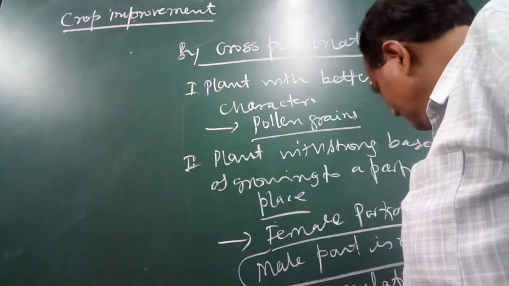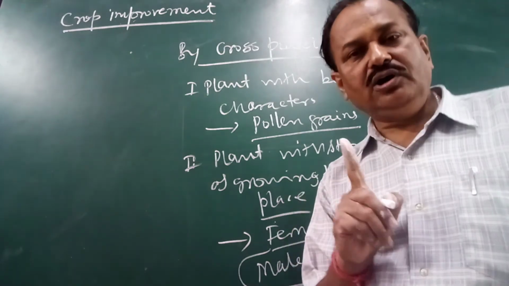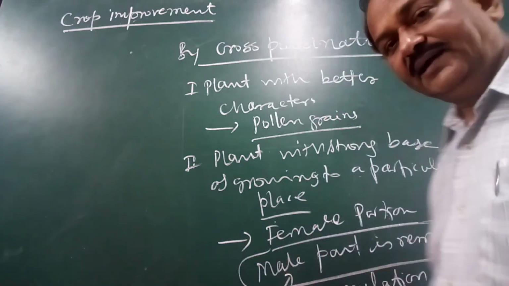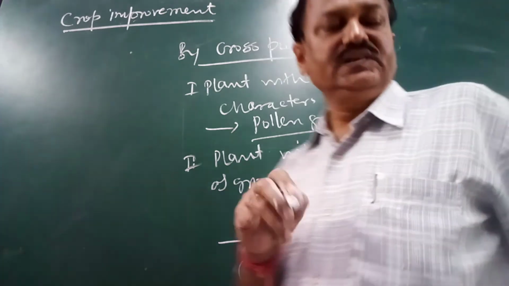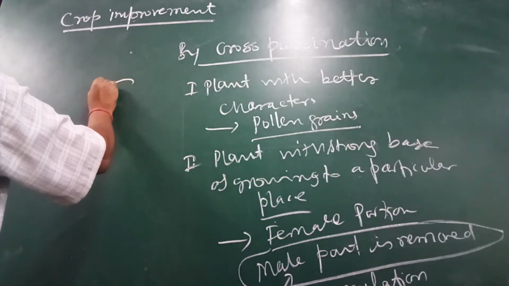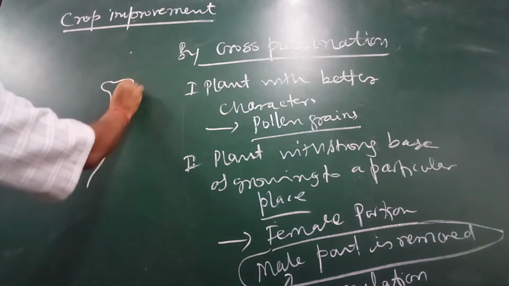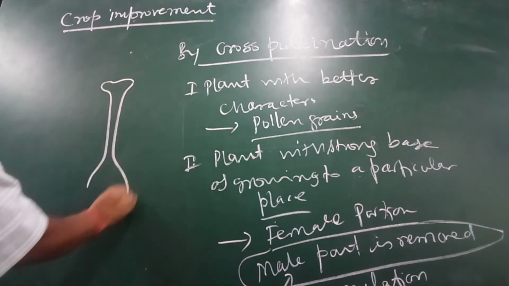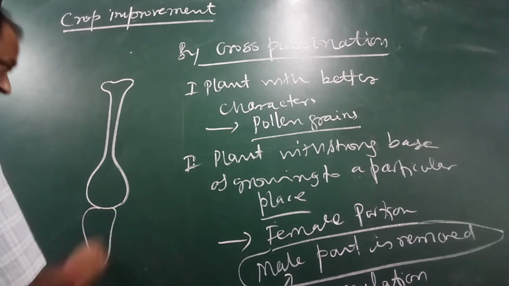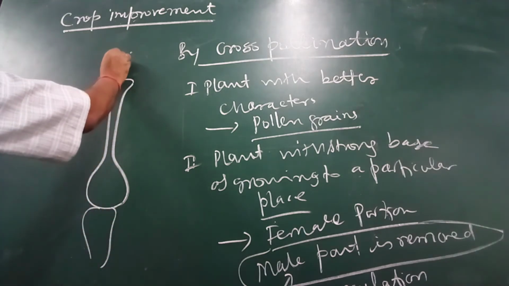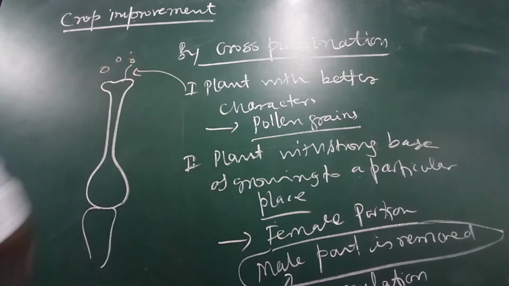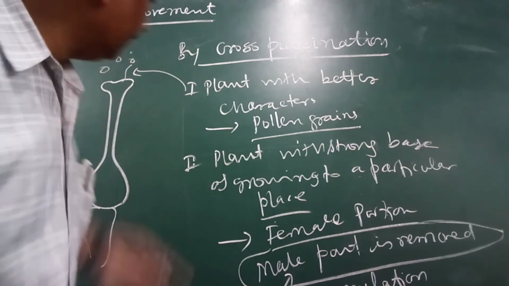Emasculation is the process of removing the male part. Then there is the stigma and ovary in the female part, and the pollen grains are allowed to fall here.